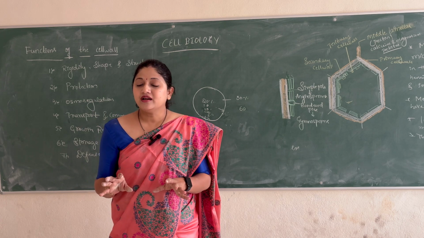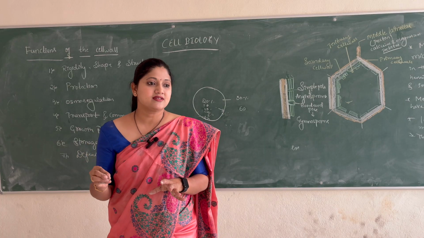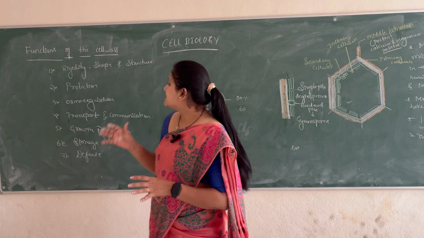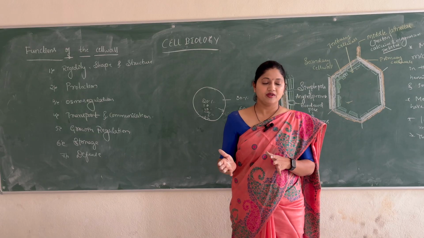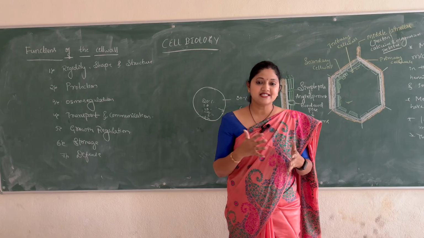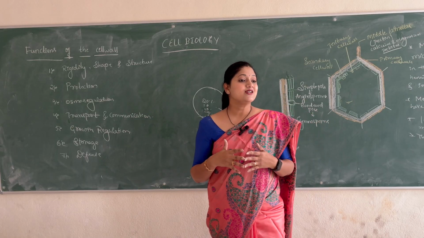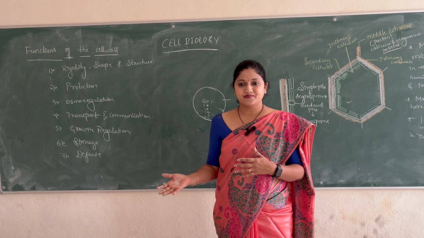Okay, so it is one signaling mechanism, it gives a defense signaling mechanism to the cell. Clear? So these are the important functions of the cell wall. Okay, so in the next class we'll see the variations in the cell wall. So how exactly the variations in the cell wall are present in different organisms, so that we will see. Okay.